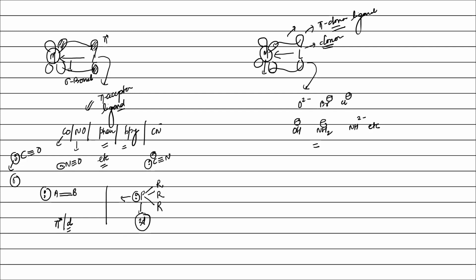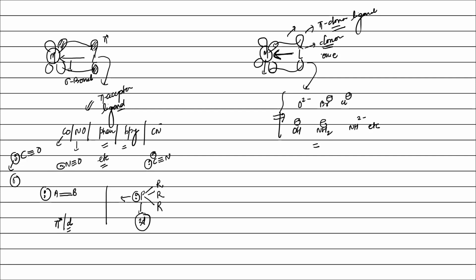Is it clear? For pi bonding, what is the requirement? For a pi donor ligand, what is the requirement? Listen, the first bond, that is the sigma bond, is formed by the ligand. That means for formation of the sigma bond, it will have one electron pair. Pi donor ligands also donate electrons for pi bonding. That means another extra electron pair is also required for any ligand to behave as a pi donor ligand. It means any ligand in which the donor atom has at least two electron pairs: one for sigma bonding, the other for pi bonding, because a pi donor ligand forms a pi bond by donating its electron pair to the vacant orbital of the metal.